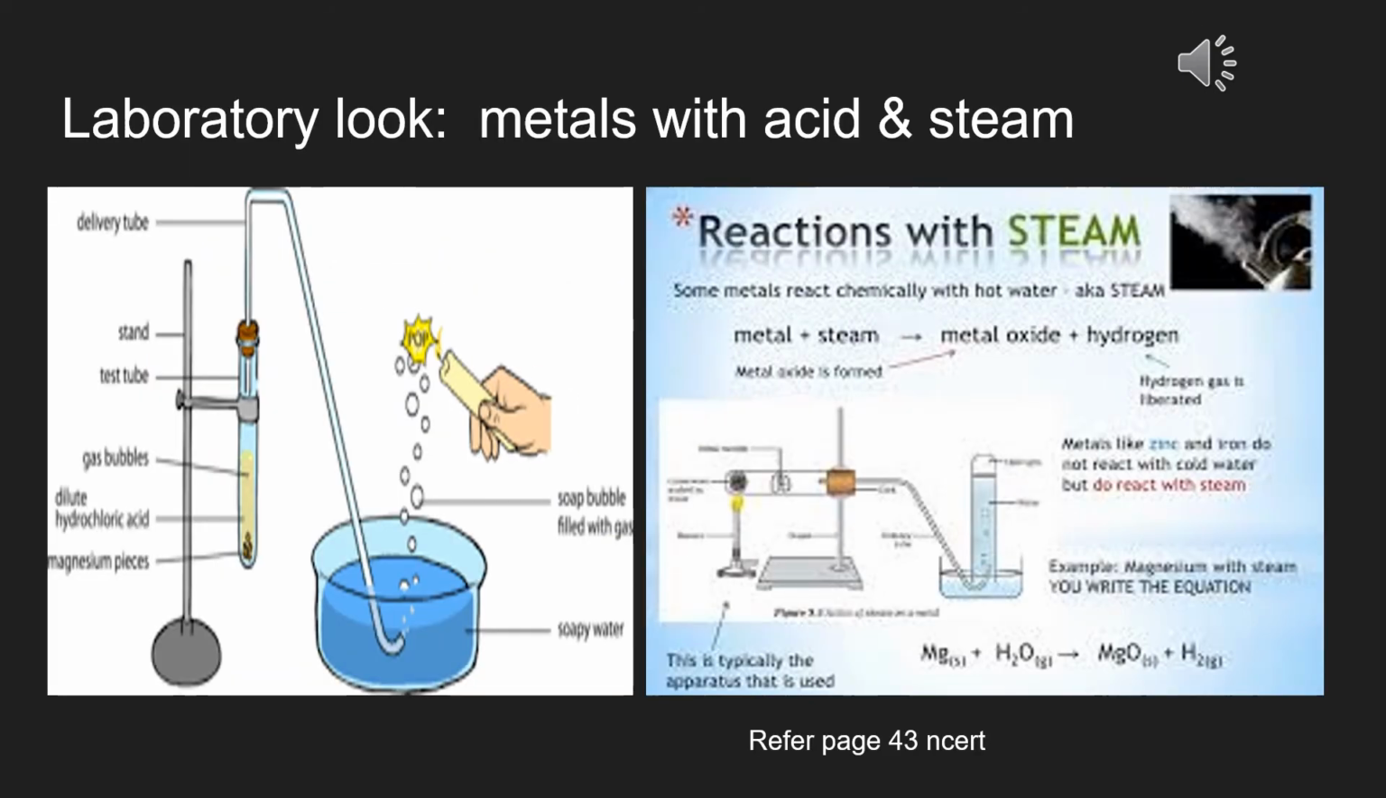Laboratory look, because we are talking about, and we are into, the world of chemistry. Chemistry is just a waste of time if you are not spending time in your laboratories or doing some experiments at home.